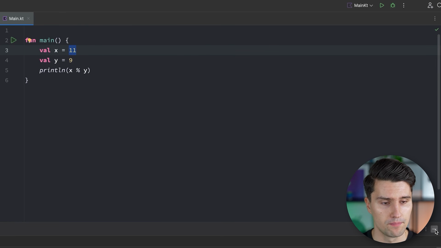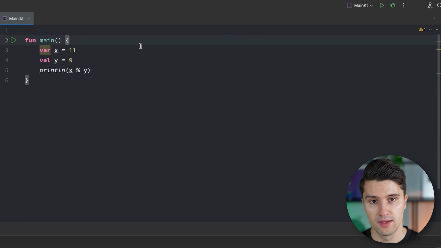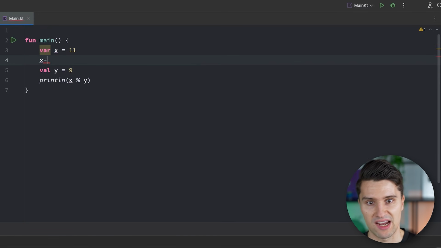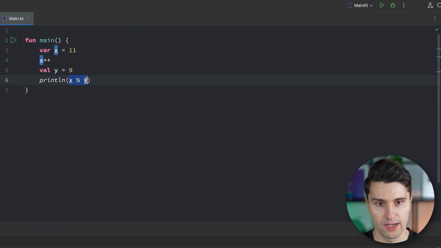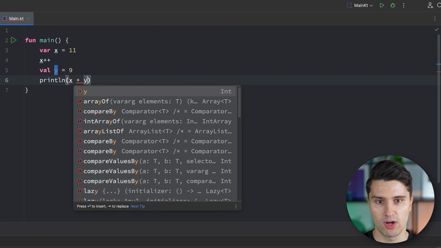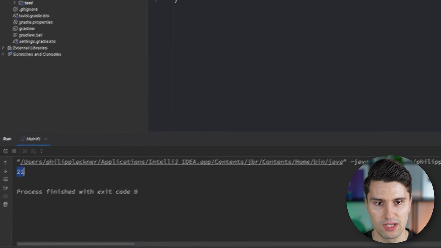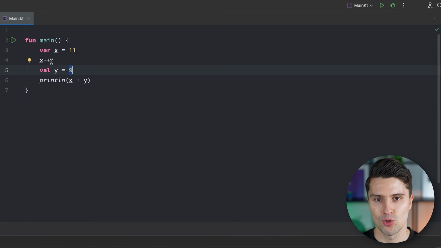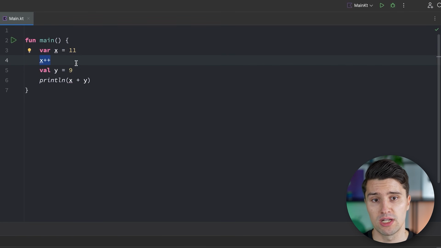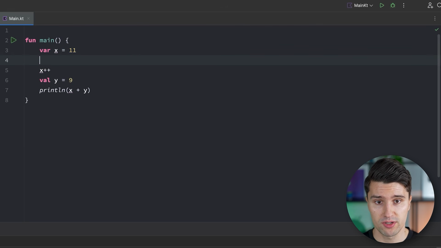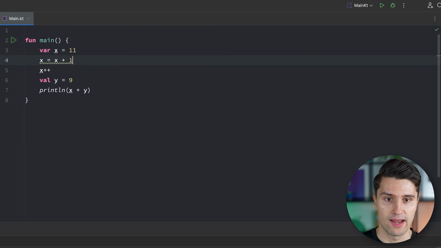There are some more variations of what I showed you before, especially if we make one of these variables here a var, then there is a shortcut operator that we can use, which is x++, for example. If we actually say x plus y here again, and we call this, then it will print 21, even though 11 plus 9 is actually 20. So what x++ will do is it will actually increase the value of x by 1. So x++ is just a shortcut for x is equal to x plus 1.